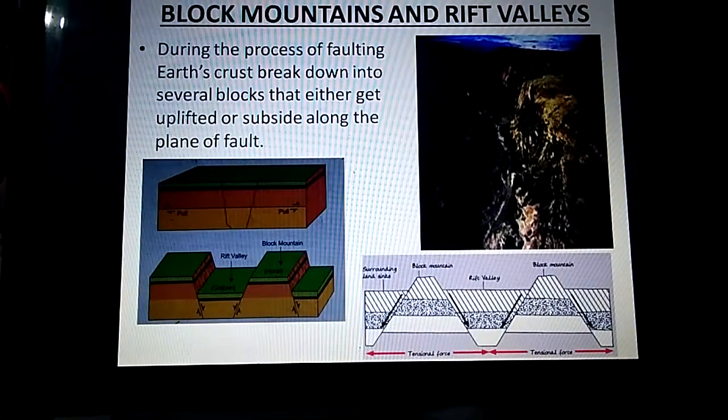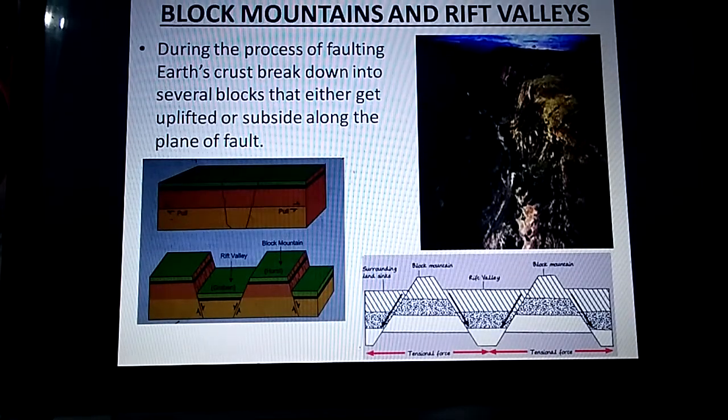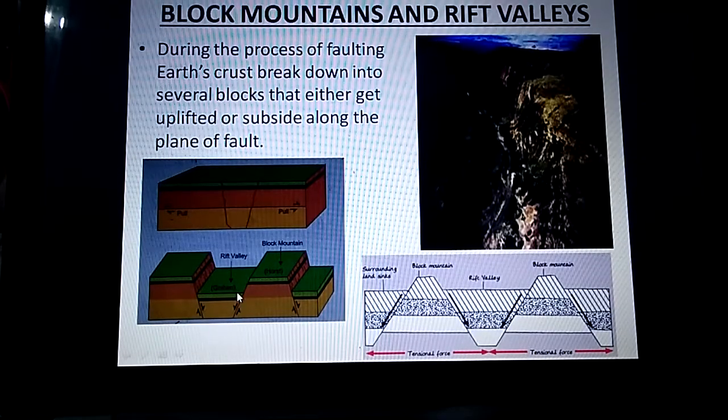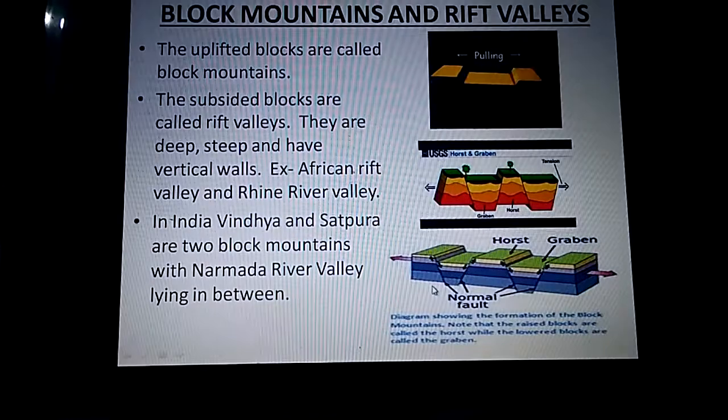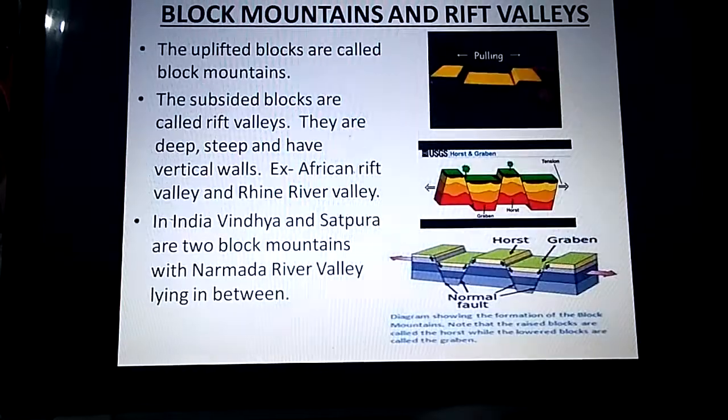Next valley is the rift valley. We discussed block mountains and rift valleys in the last class, and the rift valley is the fourth type of valley. It is formed during the process of faulting. The earth's crust breaks into several blocks and some blocks are uplifted. Look here, some blocks are uplifted and some are subsided. These subsided portions form valleys. They are called rift valleys. Here also the uplifted parts are called block mountains and the subsided parts are called rift valleys.